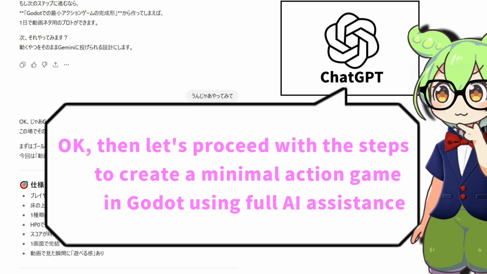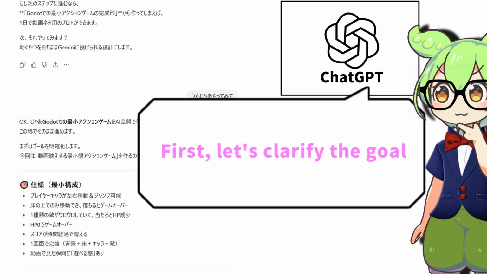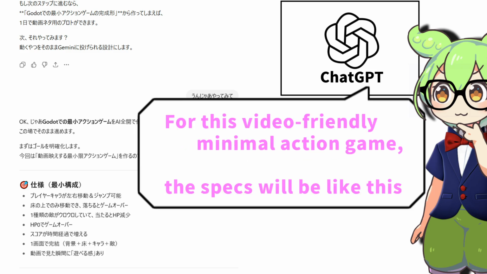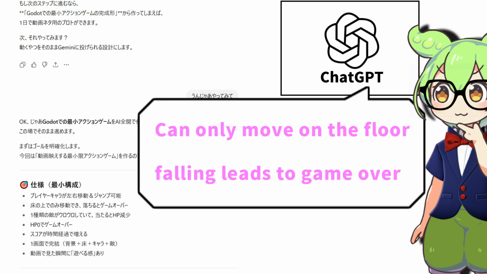Okay, then let's proceed with the steps to create a minimal action game in Godot using full AI assistance. We'll do it right here. First, let's clarify the goal. For this video-friendly minimal action game, the specs will be like this. Minimal setup: the player character can move left and right and jump, can only move on the floor, and falling leads to game over.